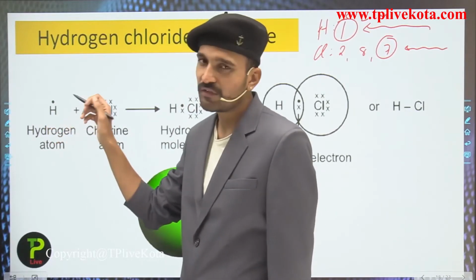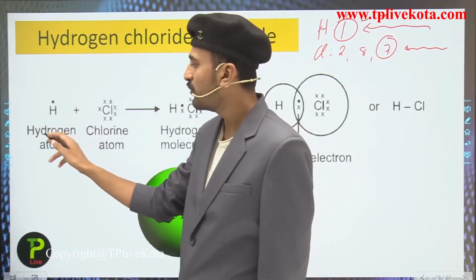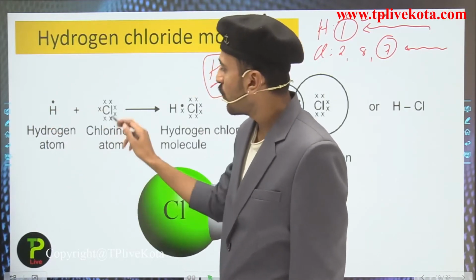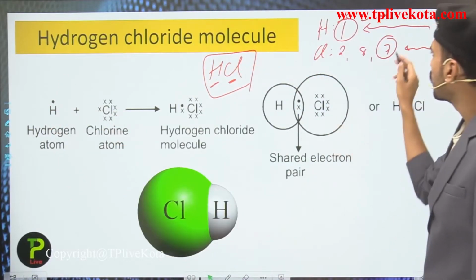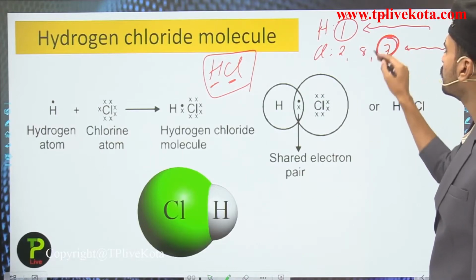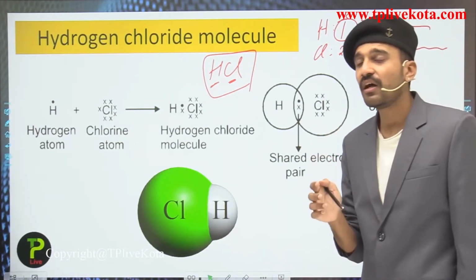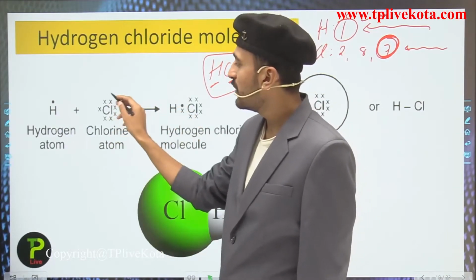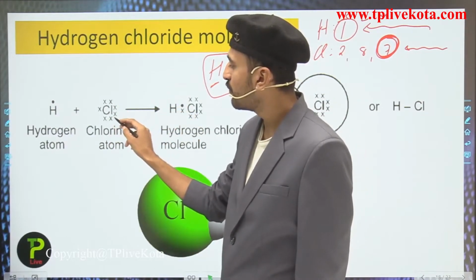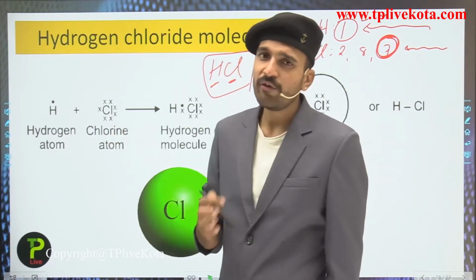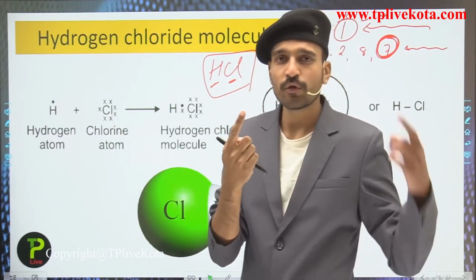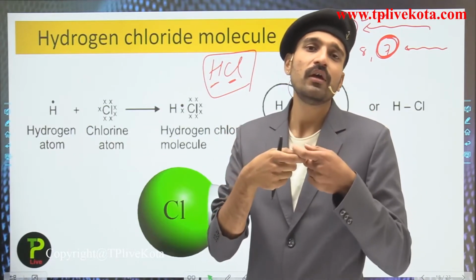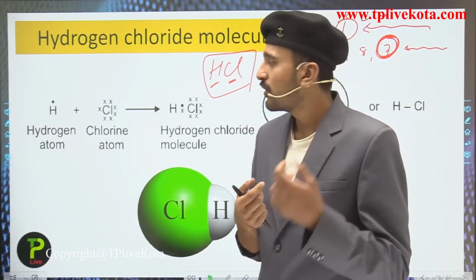Here you can see only 1 electron present. This is the Lewis structure for the hydrogen atom, where only 1 electron is present in the outermost shell. Now for chlorine, a total of 7 electrons are present in the outermost shell. These 7 electrons are the valence electrons, so we represent them all: 1, 2, 3, 4, 5, 6 and 7. Hydrogen requires only 1 electron, and chlorine also requires only 1 electron to become stable, so they are going to share their 1 electrons to make the covalent bond.